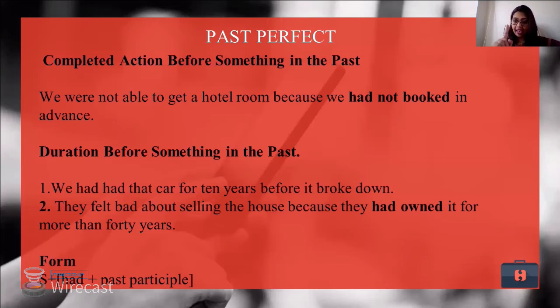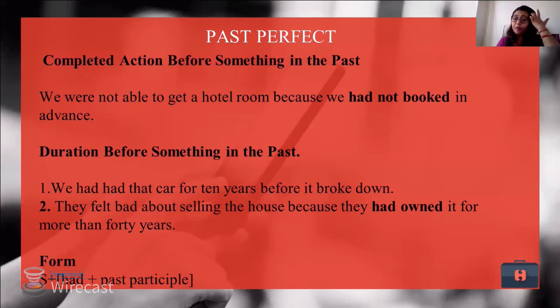So maybe my vacation, somebody is asking me, why have you cancelled your vacations? Or why have you cancelled your leave? Or why have you come to the office today? So we were not able to get tickets, and so we couldn't book the tickets, and since we did not book it in advance. So this is what happened in the past. All the actions are in the past.